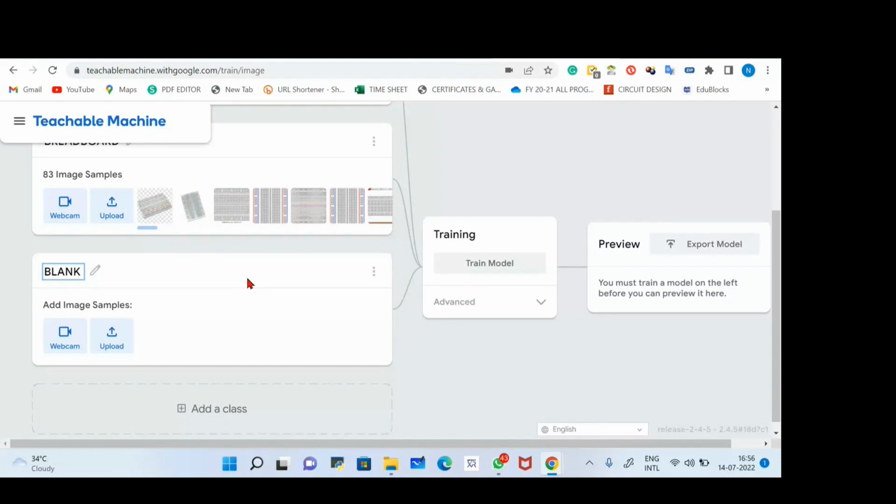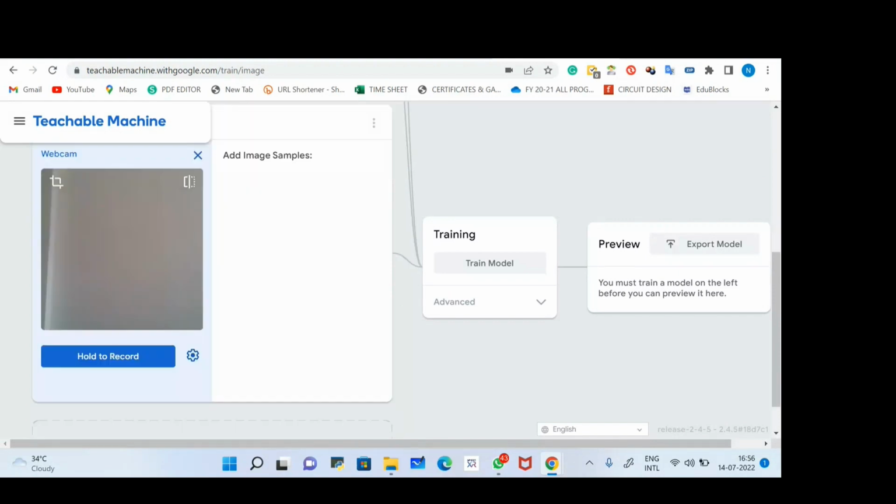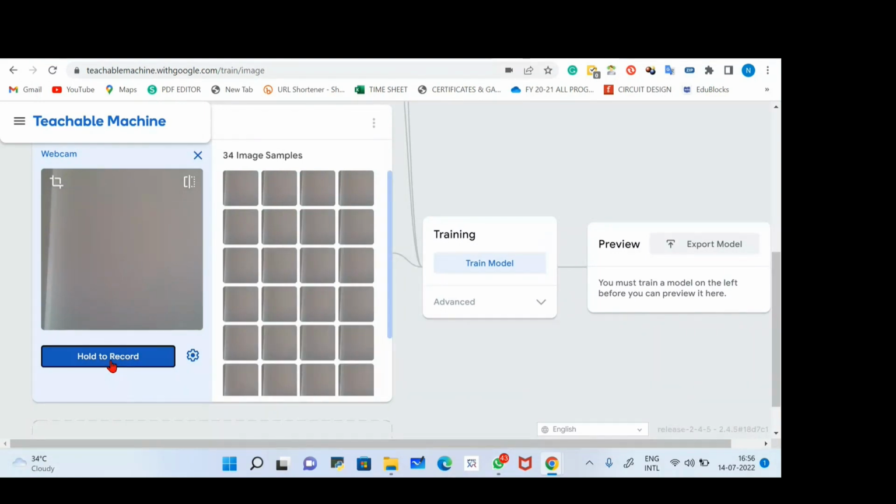I will turn on my camera and click some pictures of a white background, just like this. Or I'll delete from here and click some blank images. When I click hold to record, you can see these are some samples. These are some blank samples.